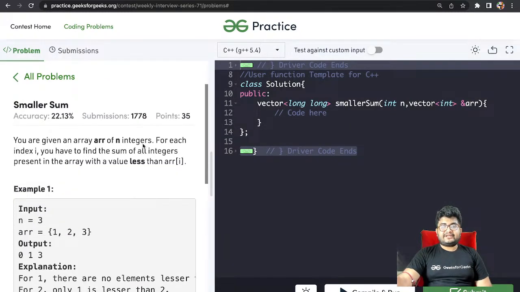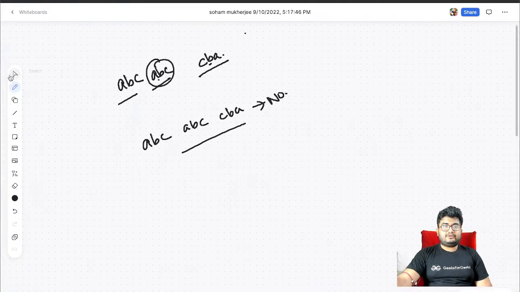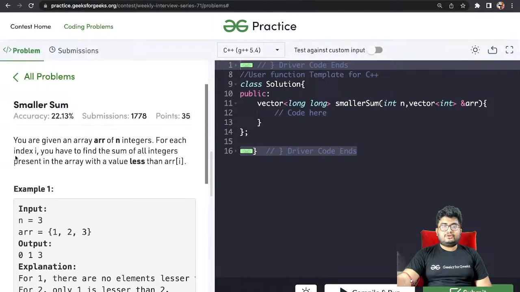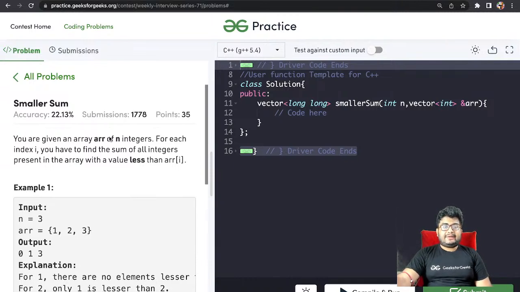Let's go to the second question. Okay. So you are given, and also let's clear the whiteboard. Let's go to the second question, and let me know if you have any doubts with the first question. So you are given an array ARR of n integers.